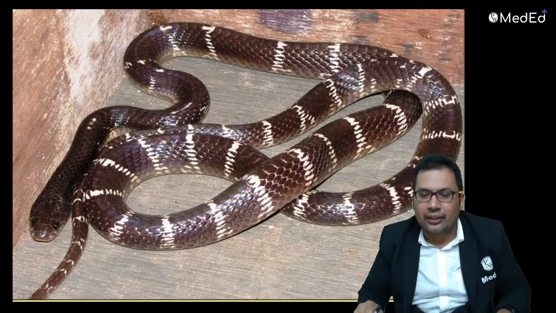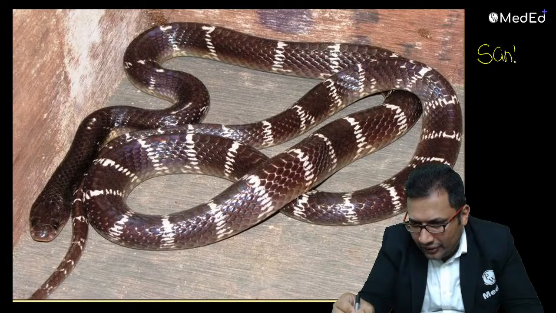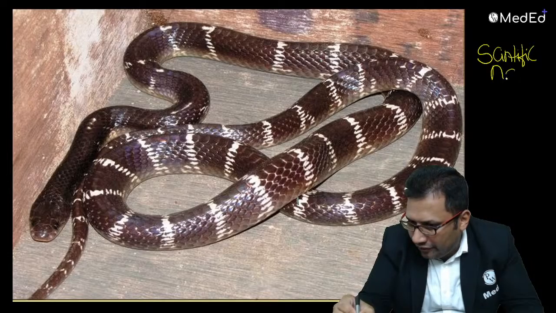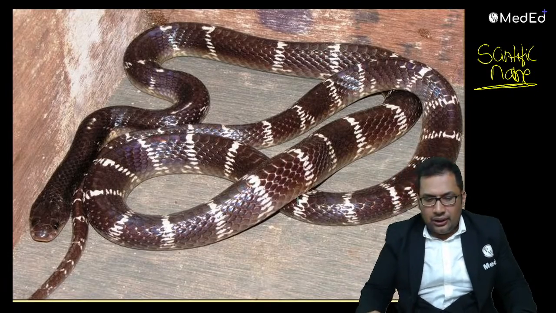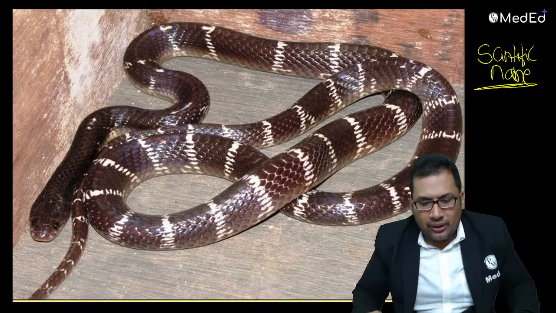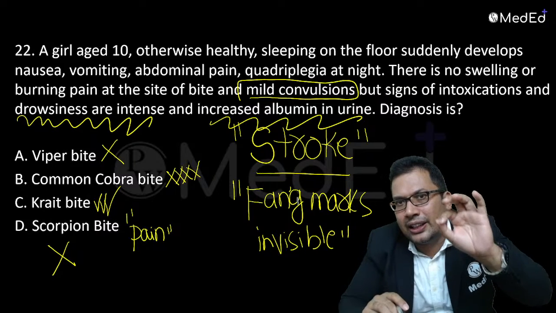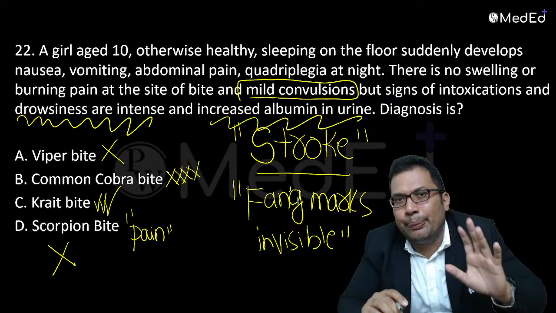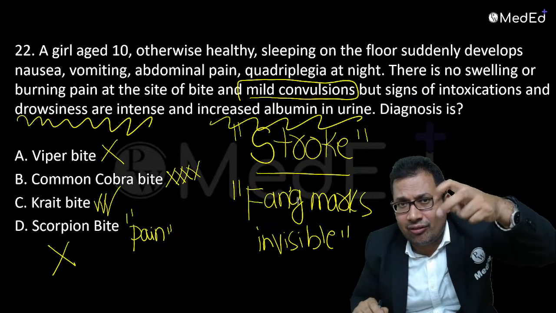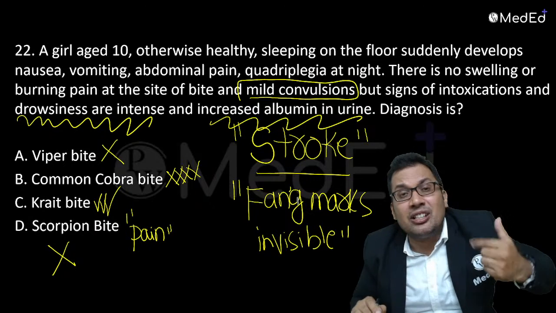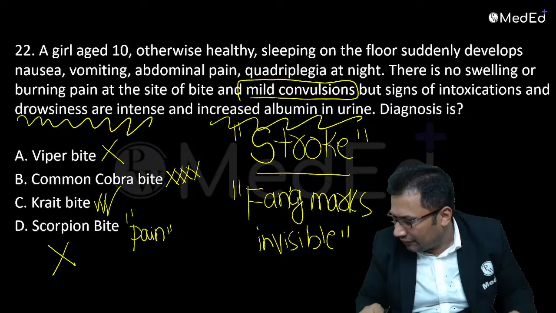Look at this. This is the krait. Anyone, what is the scientific name? Why not B? Better remember, in cobra bite you will see fang marks. Fang marks are commonly visible in cobra, and at the site there will be pain. That's why. Krait bite fangs are very small. Fang marks are not visible, and pain at the site is absent. That is the reason for that.